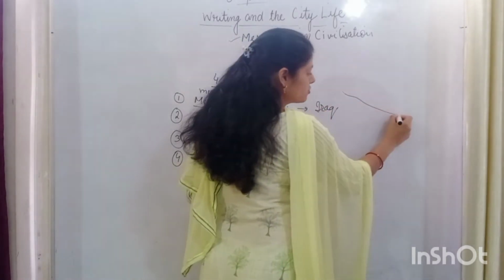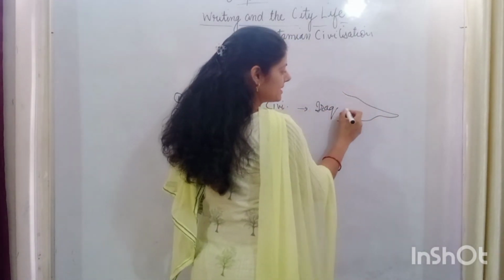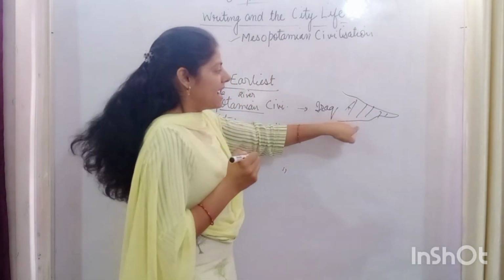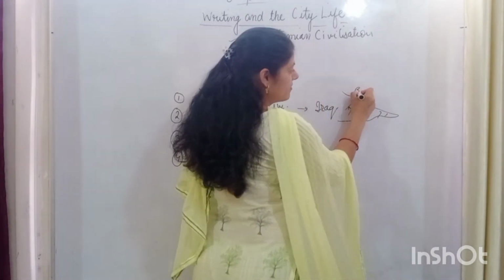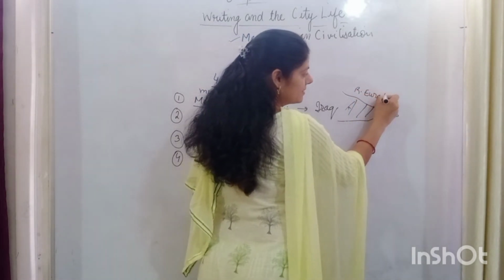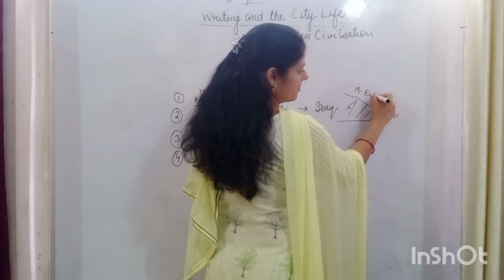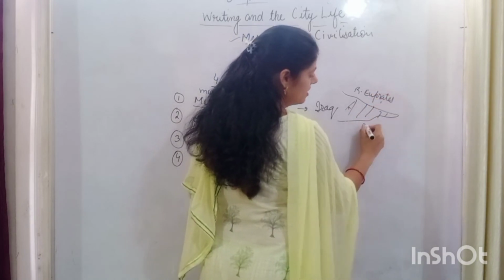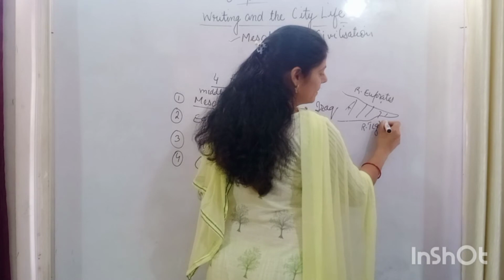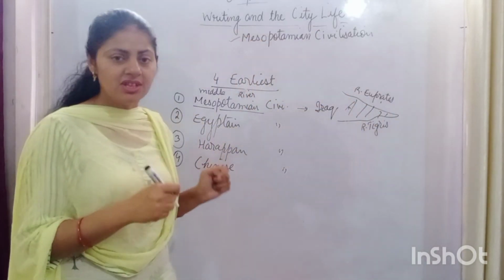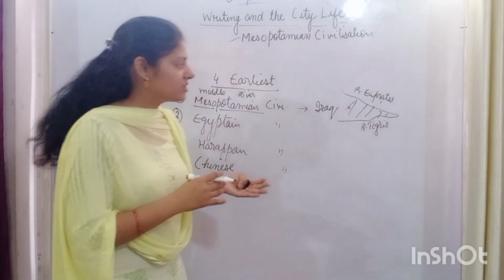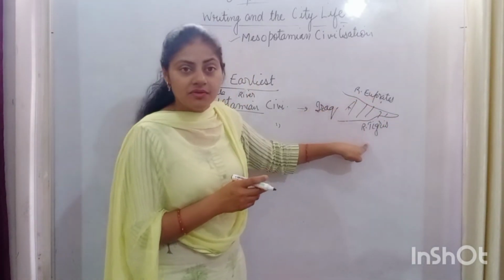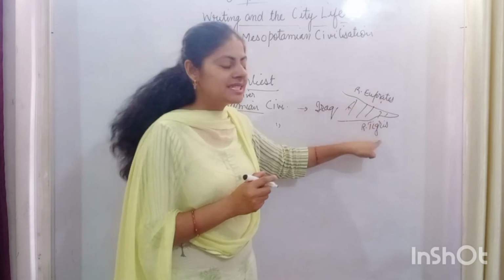And which were these two rivers? This region known as Mesopotamia lay between the river Euphrates and the river Tigris. Remember, the Mesopotamian civilization flourished on the land between two rivers, that is, the river Euphrates and the river Tigris.